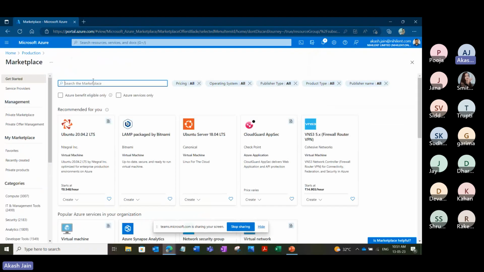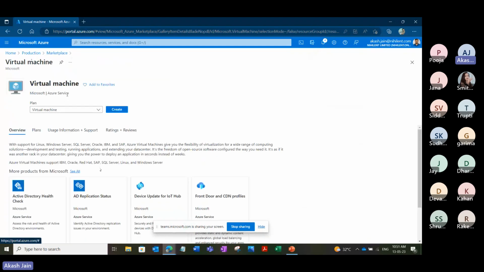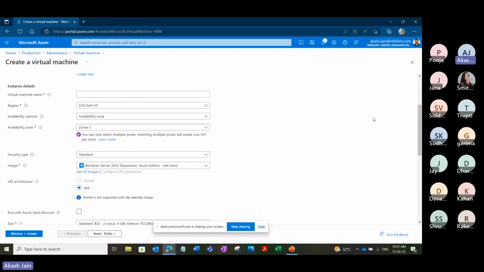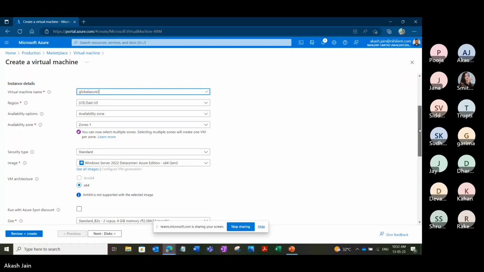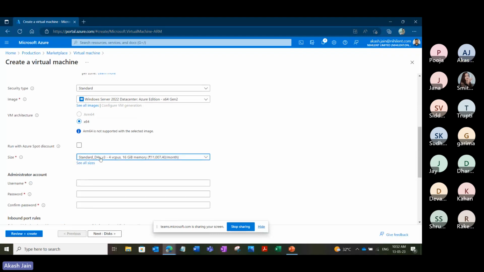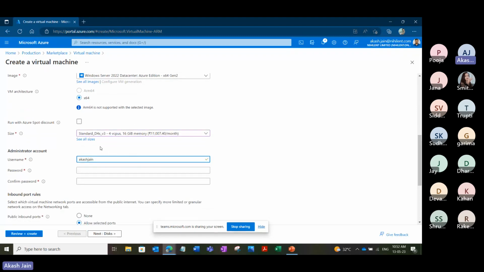We'll create one more virtual machine, and we'll see whether our previous policy and this policy are working together or not. So we'll go to virtual machine and create one more virtual machine. In the subscription, again our resource group is production. We'll give one more virtual machine name. In the size, let's again choose a different size, so D4s v3, because the policy says we have to choose B2S as in our previous demo, but here we'll see if the policy is working again or not. And in the password, again, we'll give a simple password.